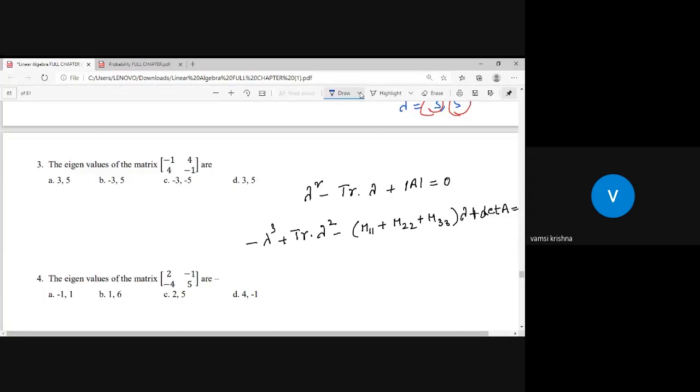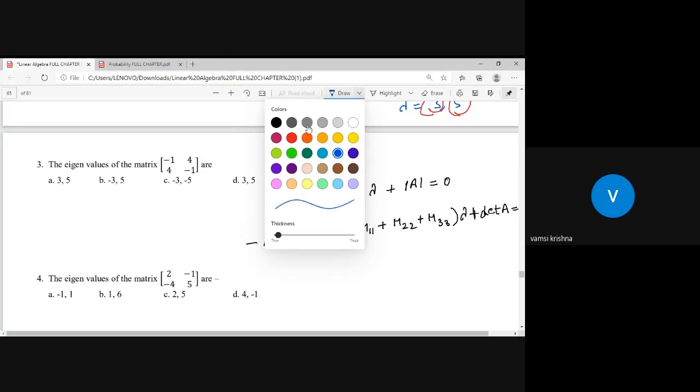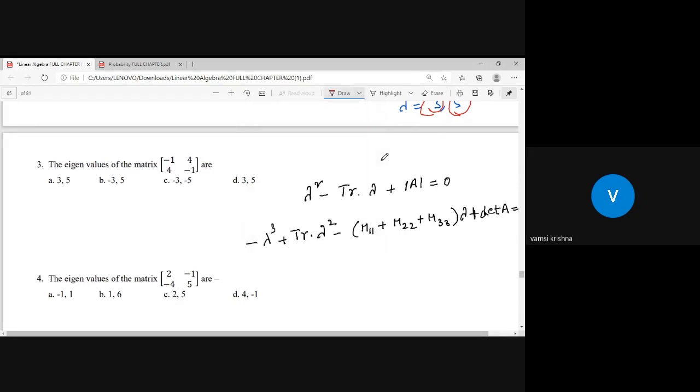Next, another beautiful question: the eigenvalues of the given matrix are dash. Actually, I can find the eigenvalues for this question, but now I don't find eigenvalues by using the descriptive method. By using a computational approach, I solve the question in a shortcut way, because I already analyzed the properties.